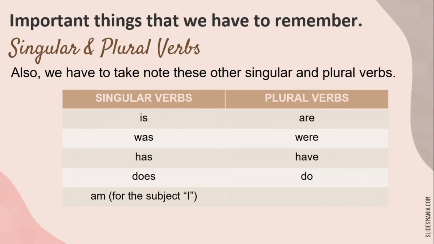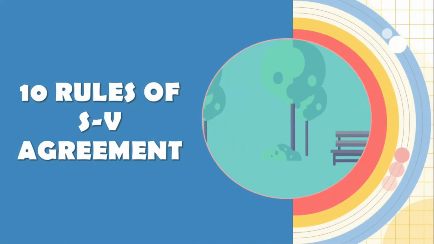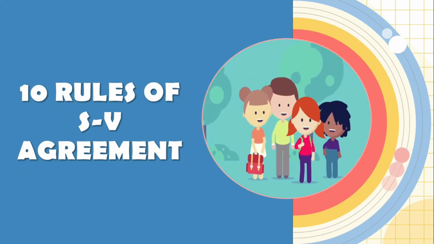Also, we have to take note of these other singular and plural verbs. Singular verbs: is, was, has, does, and am for the subject I. Plural verbs: are, were, have, do. This time, let's discuss the 10 rules of subject and verb agreement.